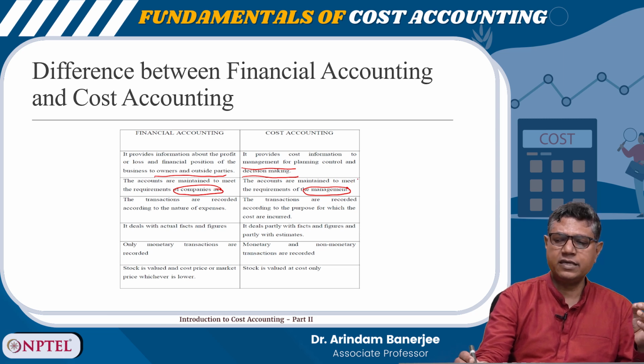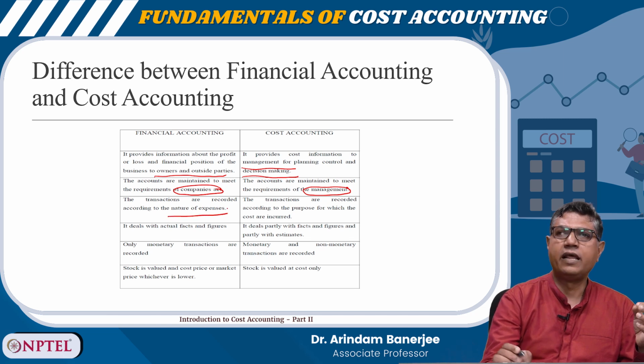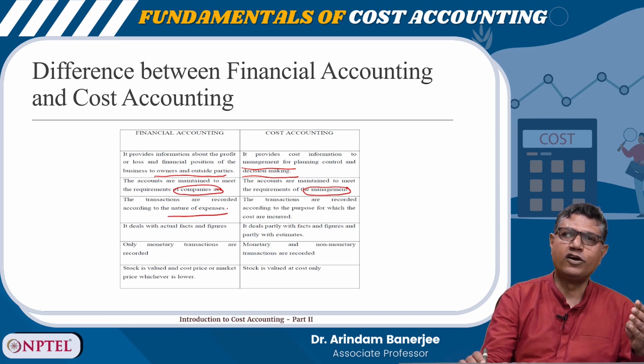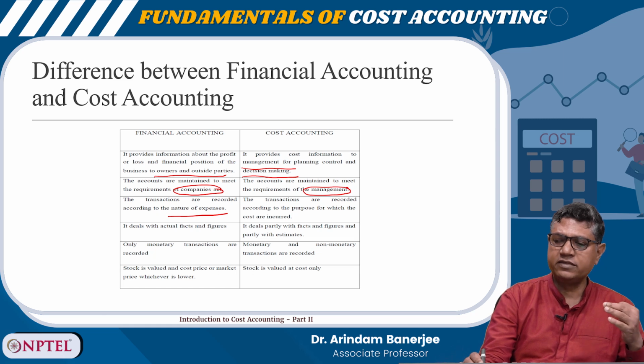In financial accounting, the transactions are recorded according to the nature of expenses, like employee cost, the purchase of material cost, the building construction cost, the machinery purchase cost, etc. But in cost accounting, the transactions are recorded according to the purpose, right.